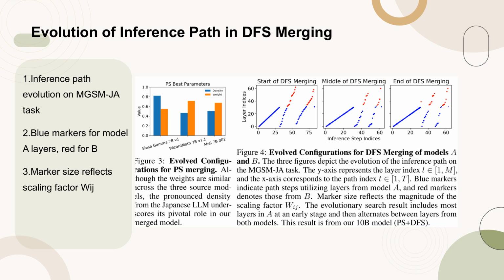Figure 4 illustrates the evolution of the inference path during the DFS merging of models A and B on the MGSM-JA task. The y-axis represents the layer index, and the x-axis corresponds to the path index. Blue markers indicate the use of layers from Model A, while red markers denote those from Model B. The size of the markers reflects the magnitude of the scaling factor. The evolutionary search process initially includes most layers from Model A and then alternates between layers from both models, showcasing the dynamic layer selection strategy in the 10B model, PS plus DFS.